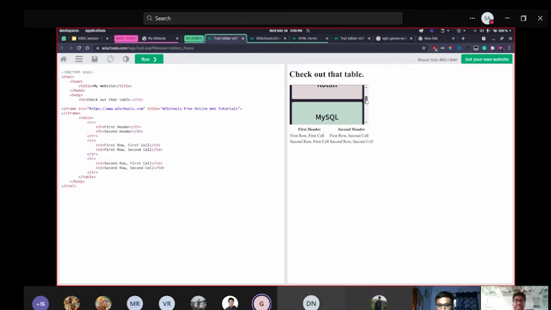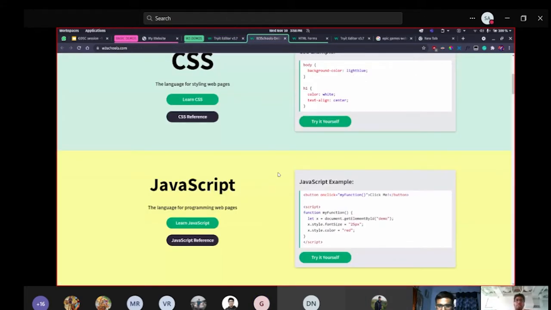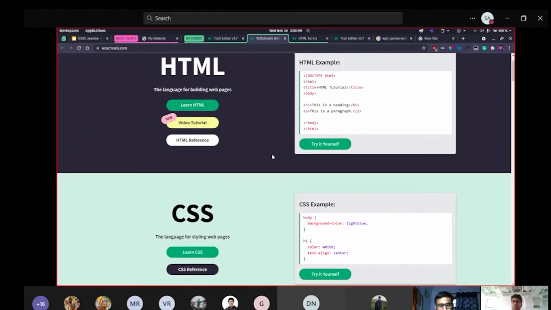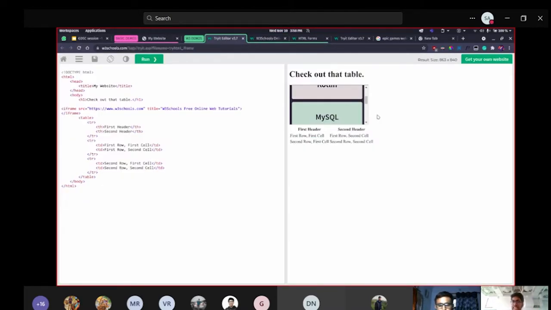Obviously it looks very bad because it's so small. If you remember, this is the actual page. It's actually very wide and has so much content. Now obviously it won't look very good on a small screen. So that's kind of the iframe. This is something I really wish they had put in the course as well, but I think they kind of skipped it. I'm not sure why, but this is quite good.